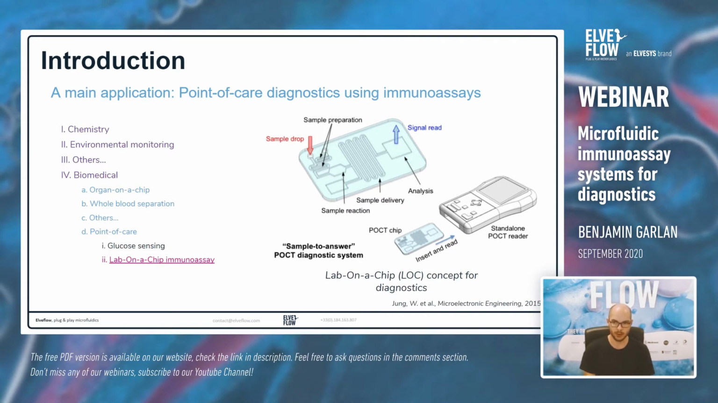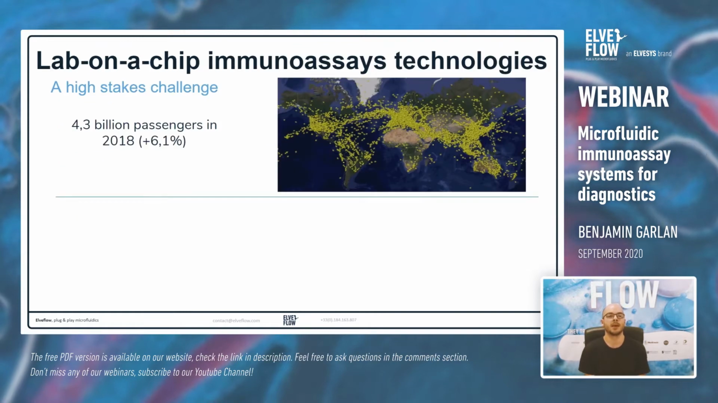So it looks a bit like on this figure, when you put your sample at the entrance and have a signal read for an immunoassay. I will explain what it is.